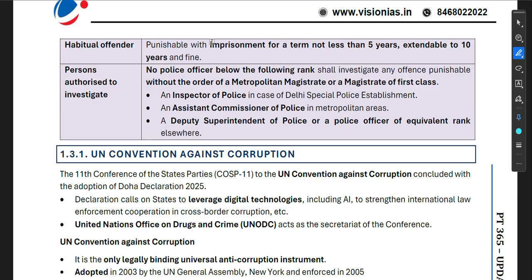Persons authorized to investigate: no police officer below the following rank shall investigate any offence punishable without the order of a metropolitan magistrate or magistrate of first class. An inspector of police in case of Delhi Special Police Establishment, an assistant commissioner of police in metropolitan areas, a deputy superintendent of police, or a police officer of equivalent rank elsewhere.